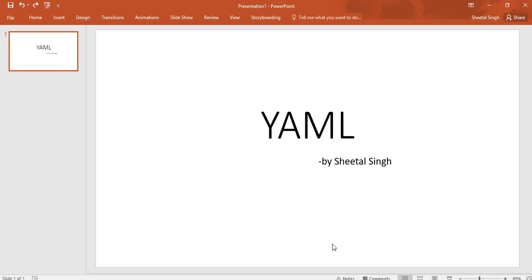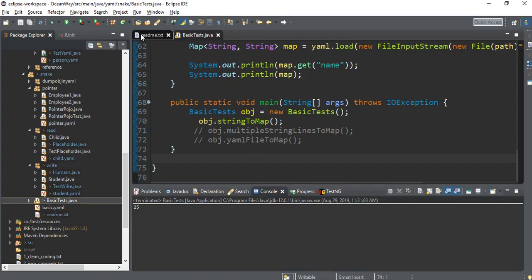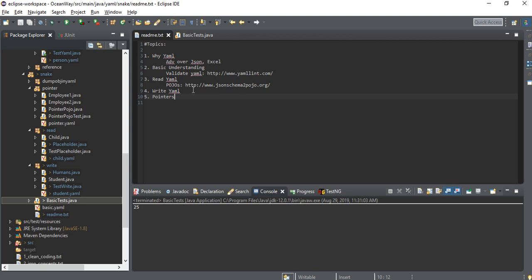I hope that in this session you will be able to understand the power of YAML. Just to brief you, I am planning to cover the basic understanding of YAML, some differences and advantages over JSON or other formats, then how to read a YAML, how to write a YAML, and the important point, pointers. And how to create lists and maps, etc. We'll see everything. Pointer is one of the most important features of YAML, so make sure that you understand this particular topic.